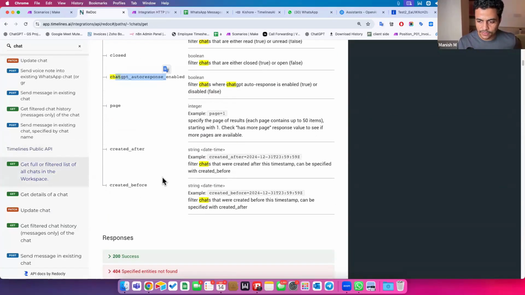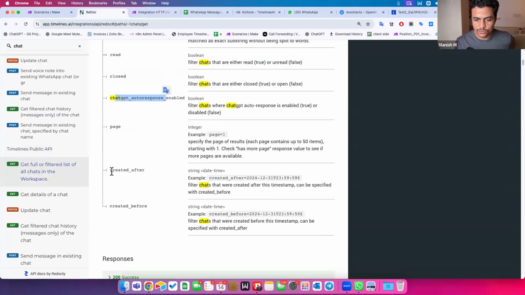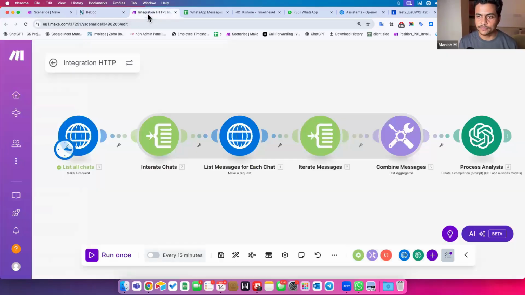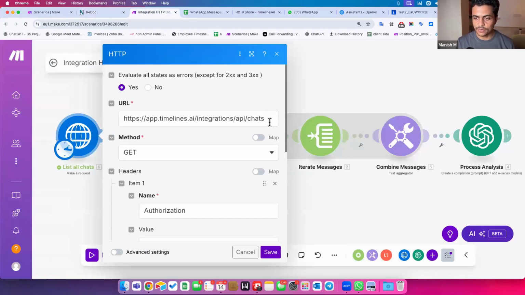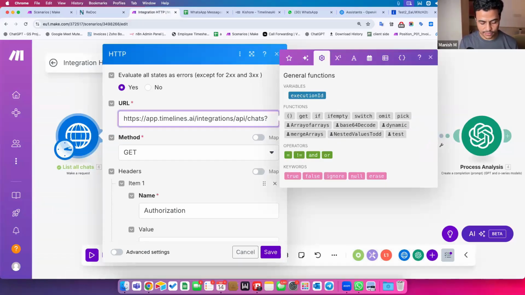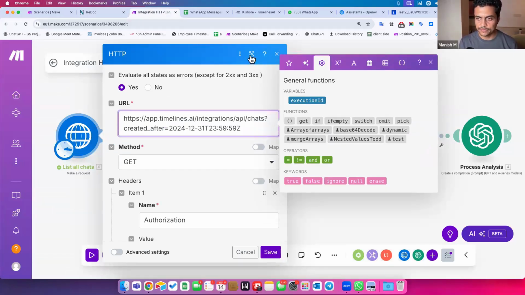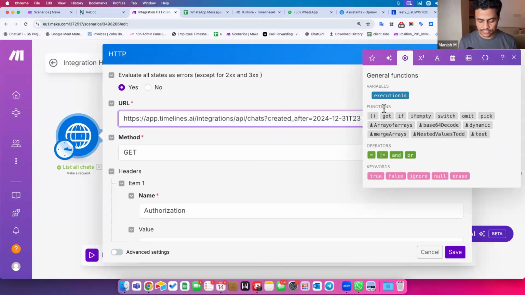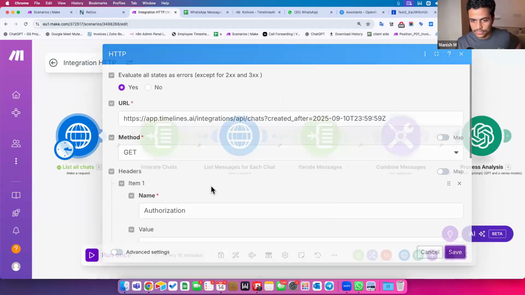Should it be created after or last message reply? Okay, fine. Let's do it this way. I'll say created after is one of my parameters, which can be created after this particular date and time. So I could go here, within this first module itself, put a question mark and provide a parameter, right? So any chat which is created after, say, the 10th of September. Let's take a look at this.